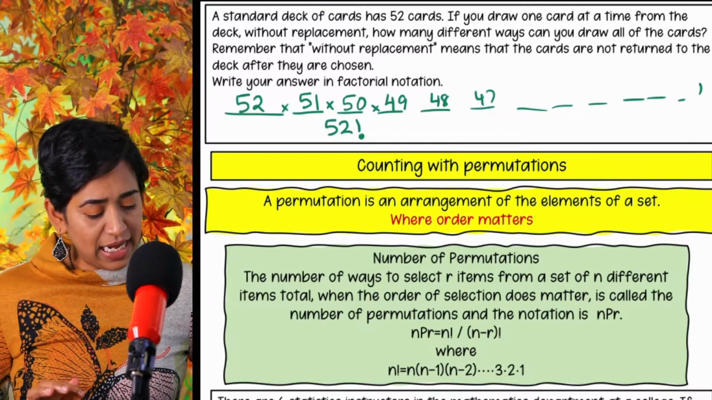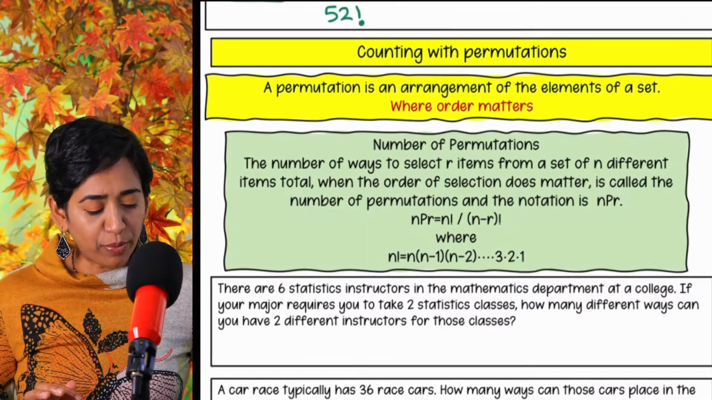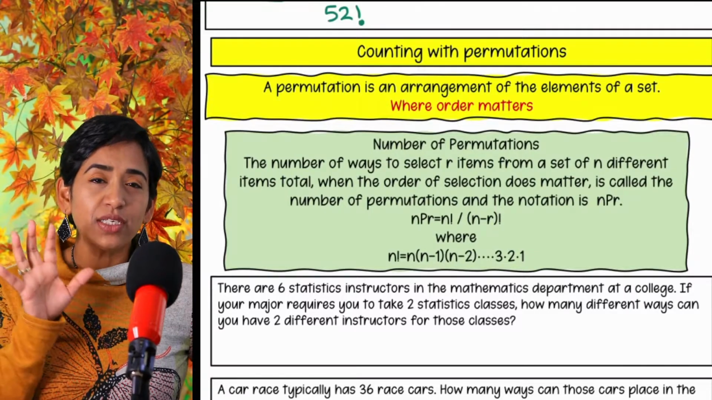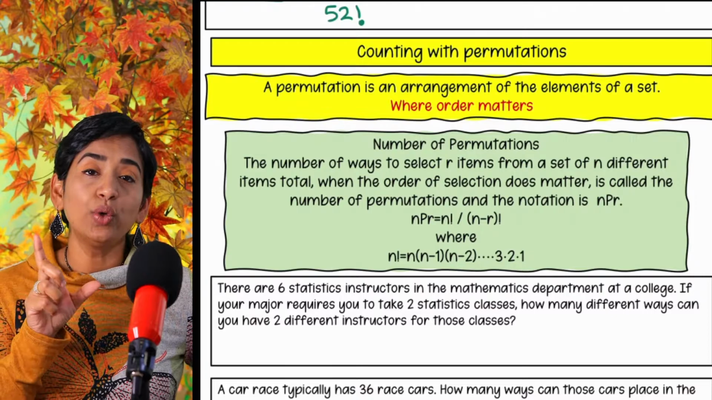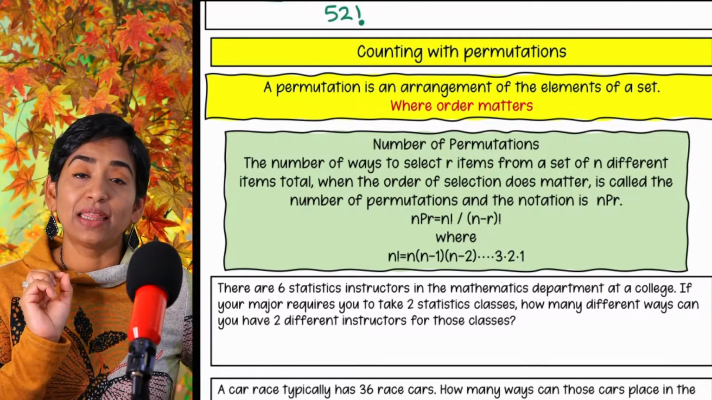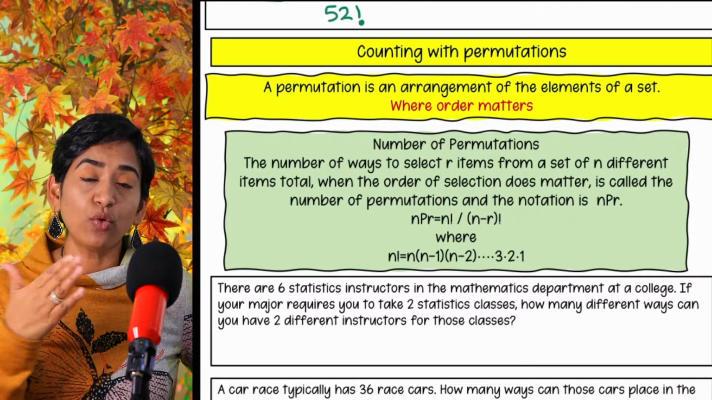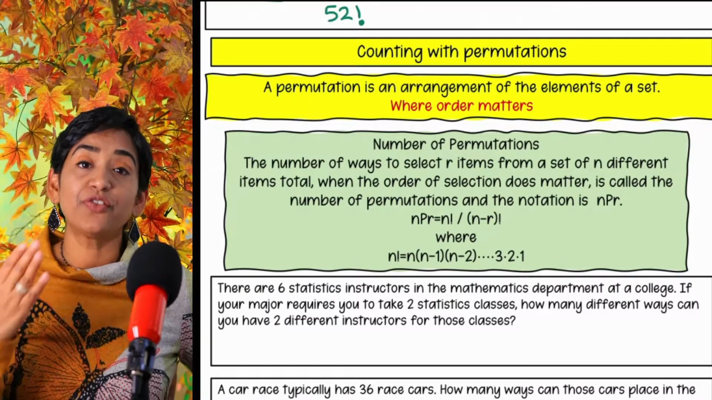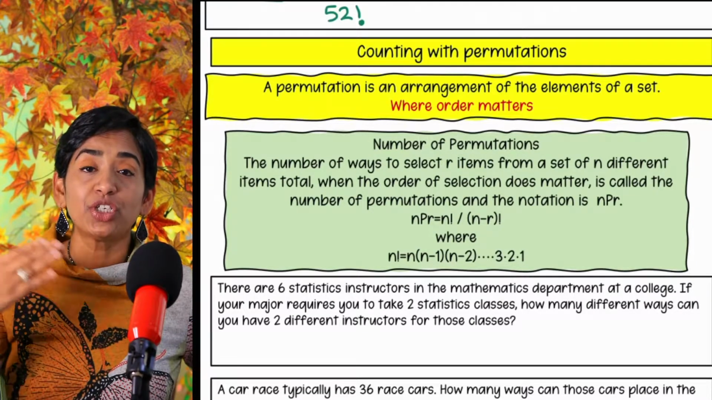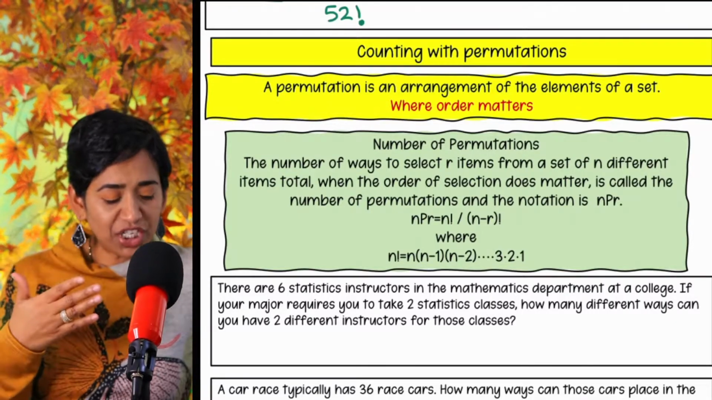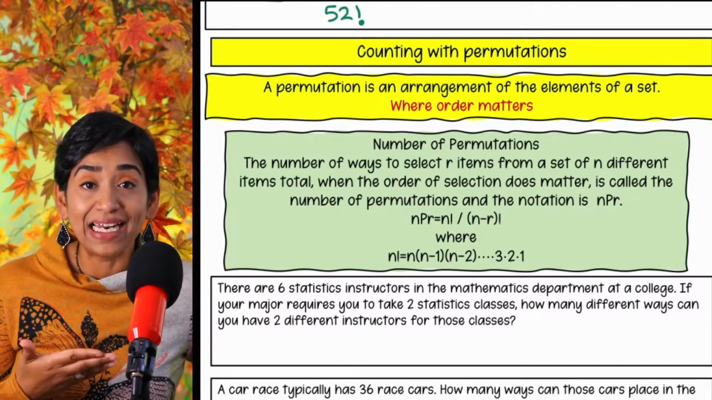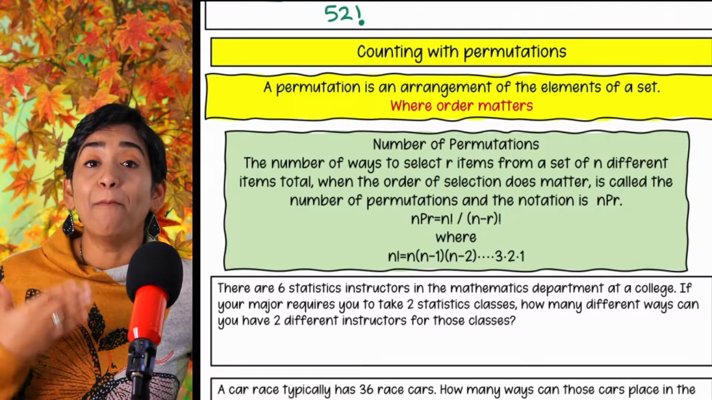Okay. Now, counting with permutations. Now, this is a new term. As we go deeper into the topic, you will have another word that says combinations. So you have to very clearly understand the difference between permutations and combinations. All right. So what is a permutation? A permutation is an arrangement of elements where the order matters.